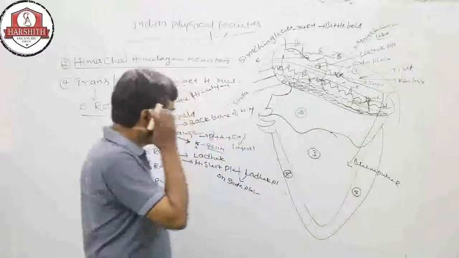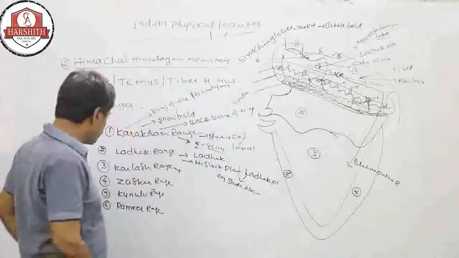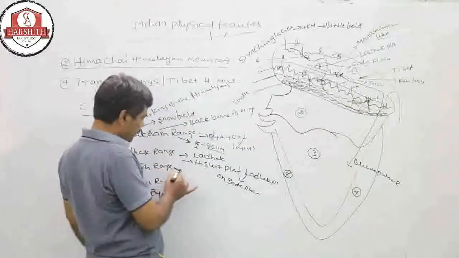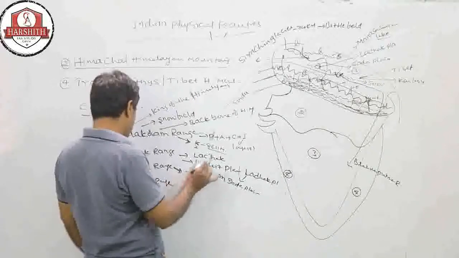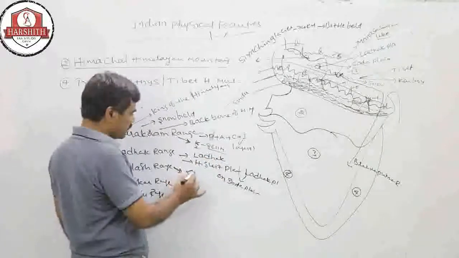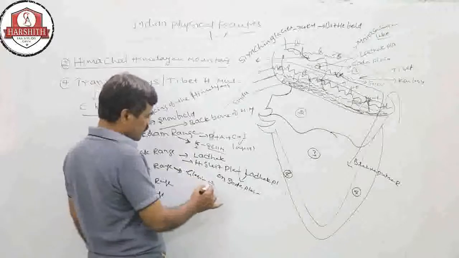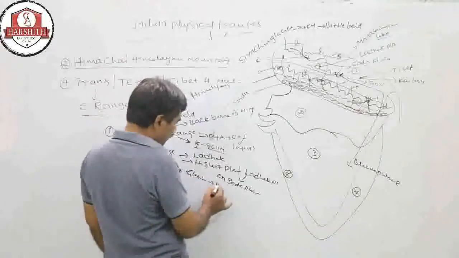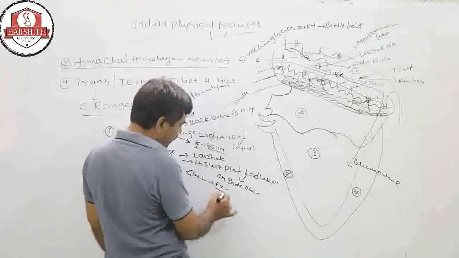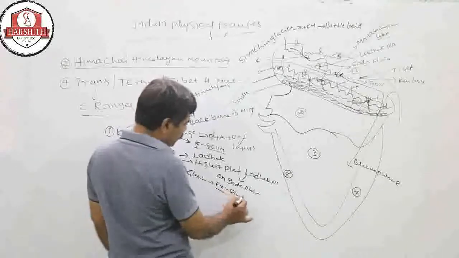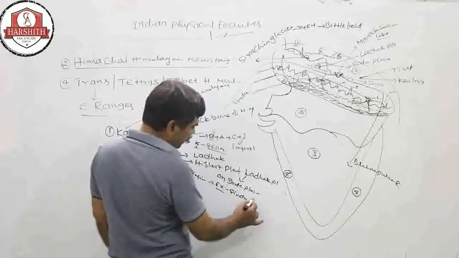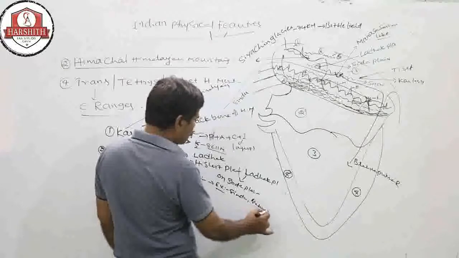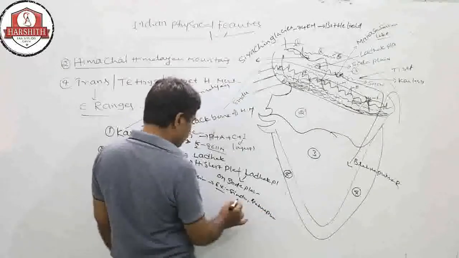So Kailash is one of the important ranges which has maximum glaciers. From those glaciers one of the important rivers, the Sindhu, takes its birth. The next important river is the Brahmaputra, and also so many tributaries.